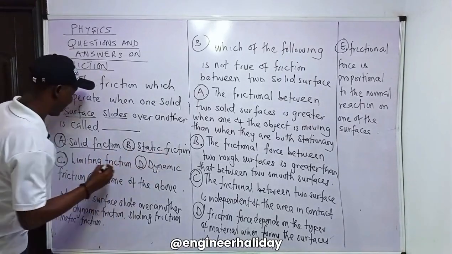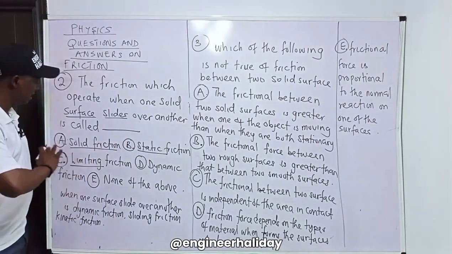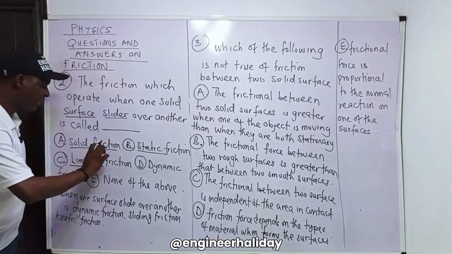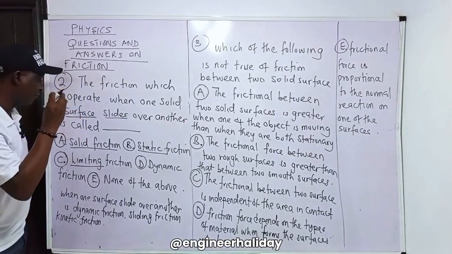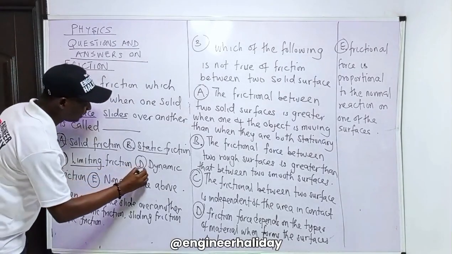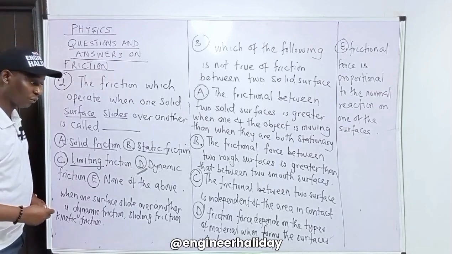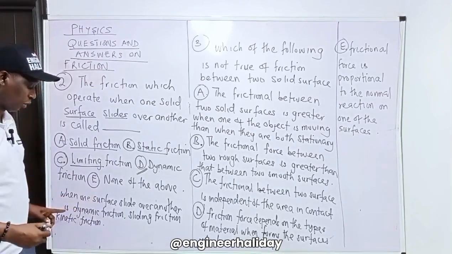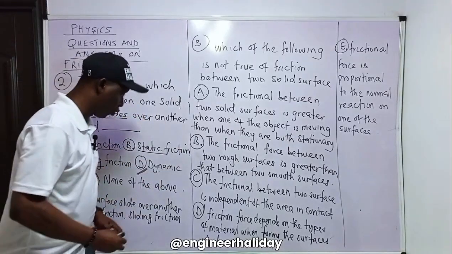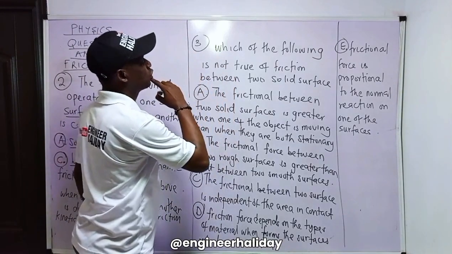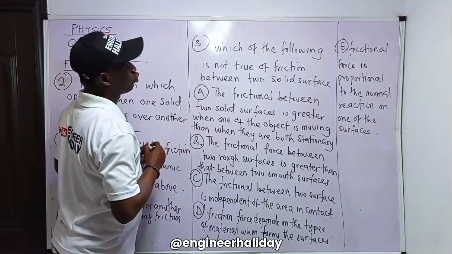Static and limiting are the same thing. So that means B and C are not even part of the answer. Solid friction is the combination of the three frictions I've just mentioned. Go and watch my video introduction to it. But option D is the answer for question number two. Please take note of that. Another name for dynamic friction is sliding or kinetic friction.